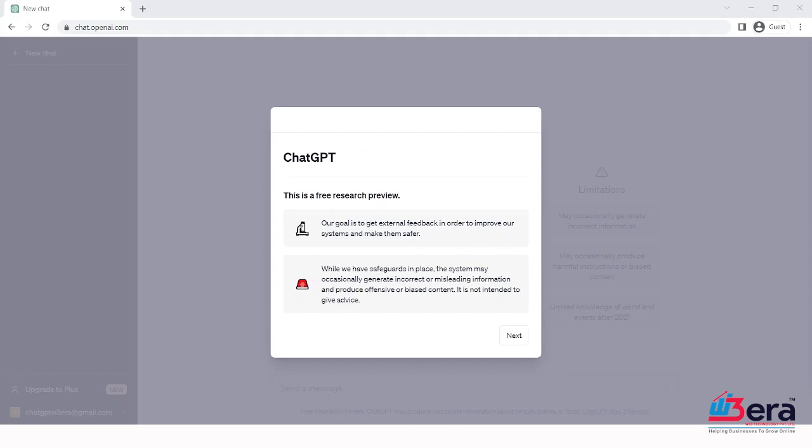So once you verify your details and put in your phone number, you will get this screen. These are the steps before you get into the ChatGPT dashboard. This is a free research. It is just explaining what this is all about.